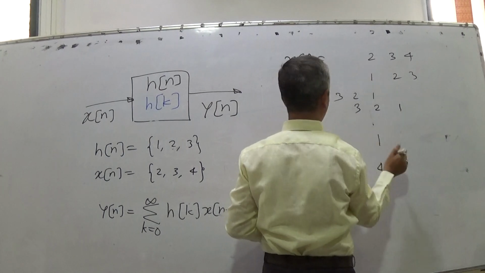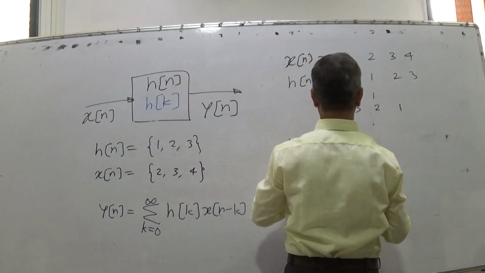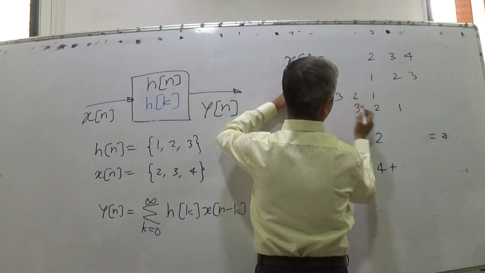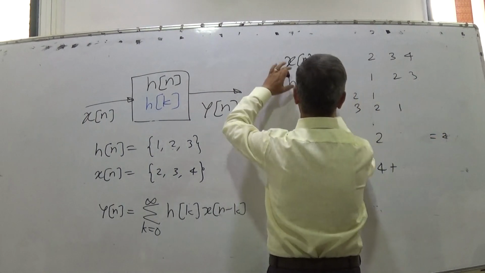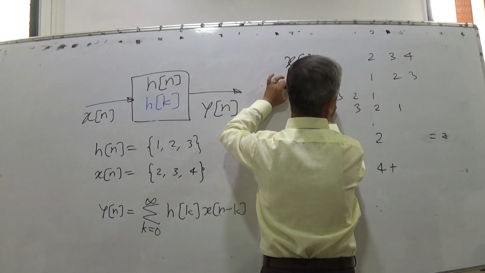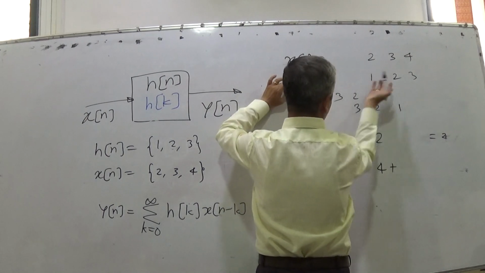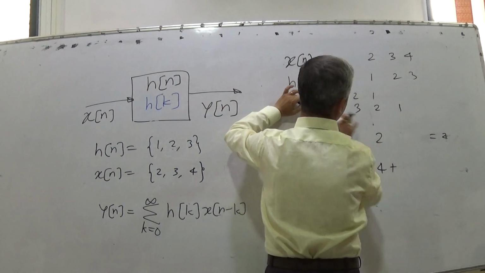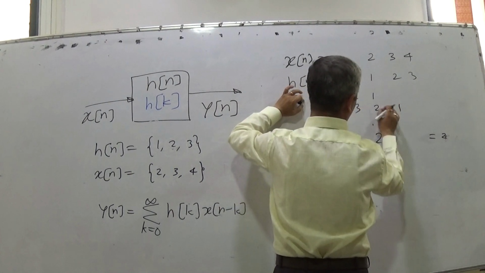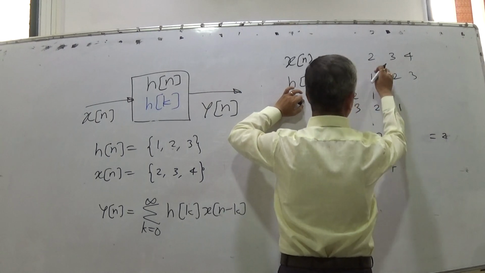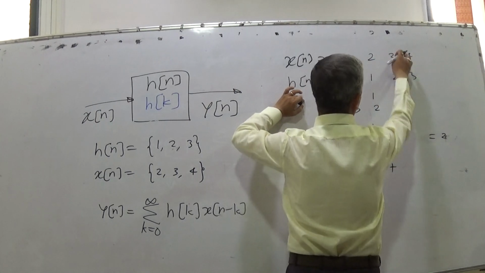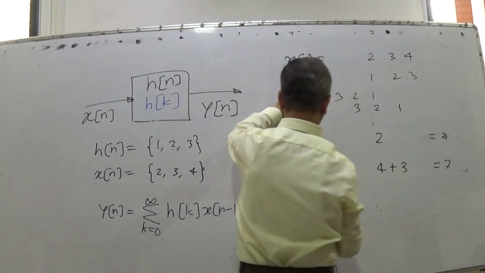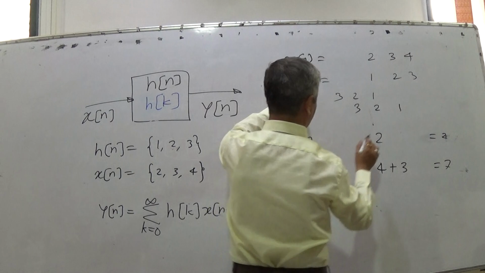So the answer is 2. Now we shift Hn by one more. So this is Xn, this is the mirror image Hn, and this is the shifted Hn. Shifted Hn by 1, we get 2 into 2, 4, 3 into 1, 3, it is 7, other terms 0. For y2, we shift once more.